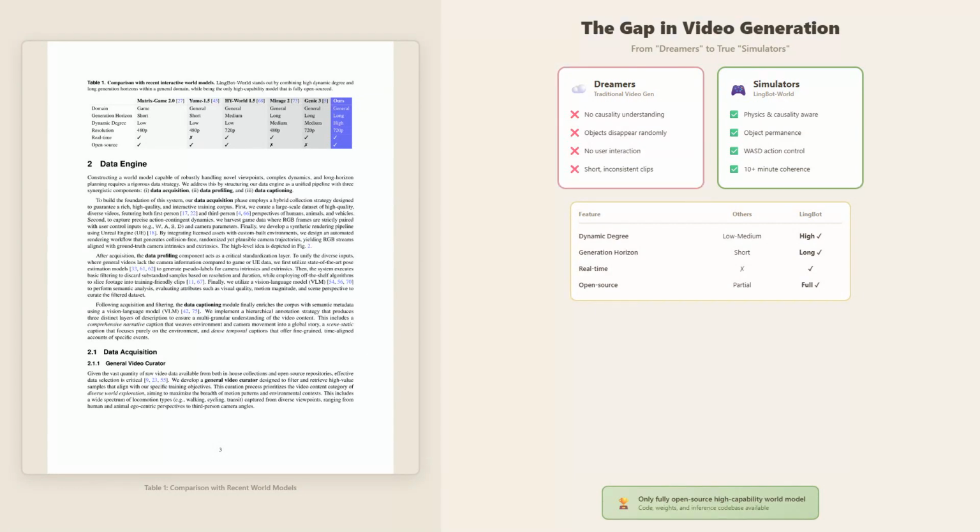Looking at the comparison table, we can see that LingBot-World addresses four key challenges. First is high dynamic degree, the ability to generate scenes with complex motion and interactions. Second is long horizon generation, maintaining coherence across extended video sequences. Third is real-time performance, generating frames fast enough for interactive use. And fourth is the open-source requirement. While other models might achieve one or two of these goals, LingBot-World is currently the only fully open-source model that tackles all four simultaneously. This positions it as a unique contribution to the research community.